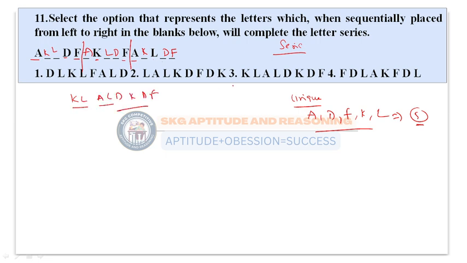So I need to check KL, AL, DK, DF, which is present in the third option. Likewise, you need to check the given options. This is the easiest question. All you need to do is count the number of unique letters, and after that try to replace the values, or find the values which satisfy the given equation. Let us go to the next question.